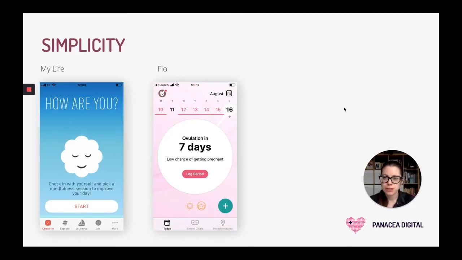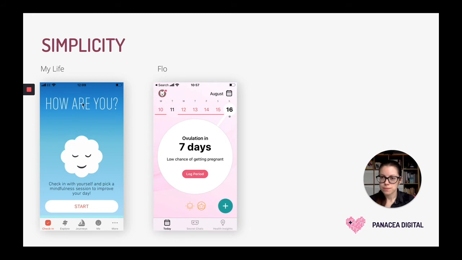So the next principle is simplicity, and this is all about being very clear on what's the one thing that your app does for the user and what's the one problem that you really want to solve for the person using this application. So when the user opens the app, they land on the homepage. If they were only going to do one thing, take one action, what is that action that they should take?